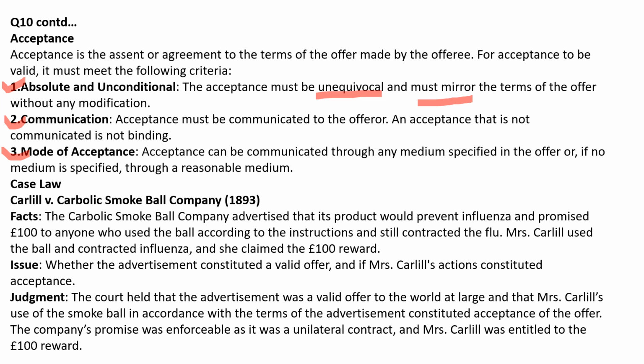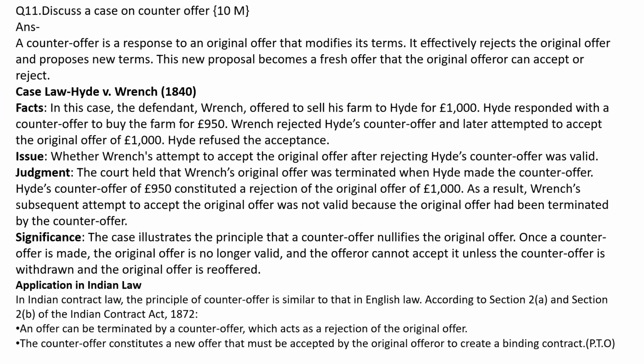Judgment: the court held that the advertisement was a valid offer to the world at large and that Mrs. Carlill's use of the smoke ball in accordance with the terms of the advertisement constituted acceptance of the offer. The company's promise was enforceable as it was a unilateral contract, and Mrs. Carlill was entitled to the £100 reward.